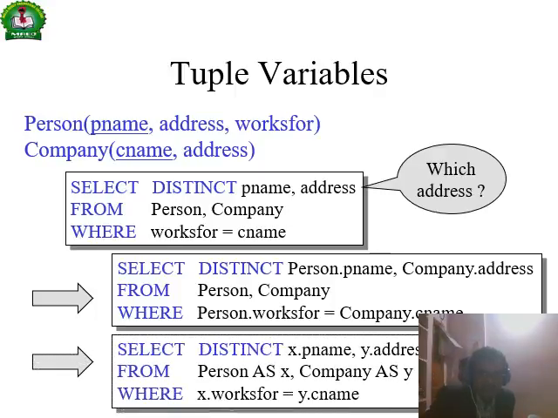This is person as x, company as y, x dot works for is equal to y dot c name. Also the same, right? This is called name aliasing. For the product, person will be represented as x, company will be represented as y, and the condition satisfies x dot works for is equal to y dot c name.